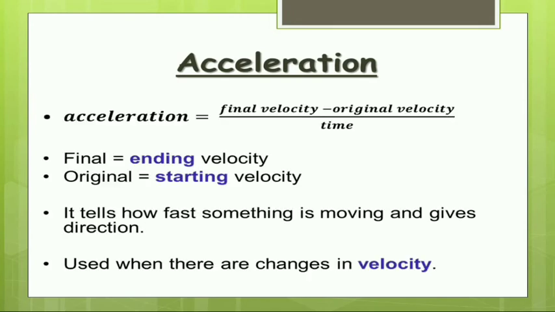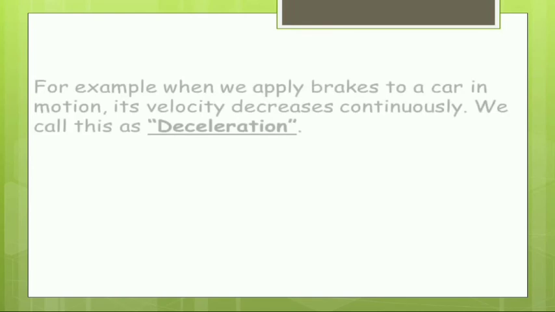Now the formula for the acceleration is the final velocity minus initial velocity or original velocity, divided by the time. Final velocity means ending velocity where we have taken the end point, and original velocity means the initial or starting velocity. So whenever there are changes in the velocity, we have a parameter called acceleration.